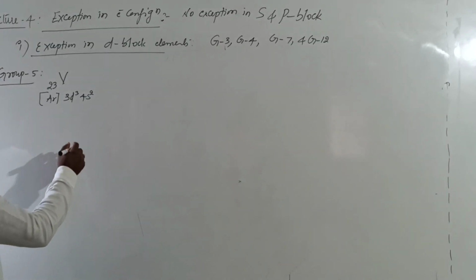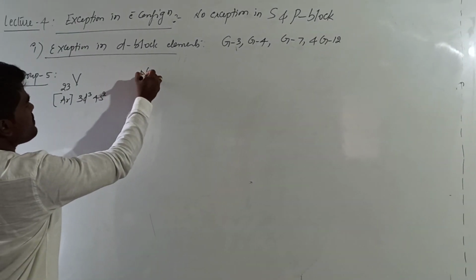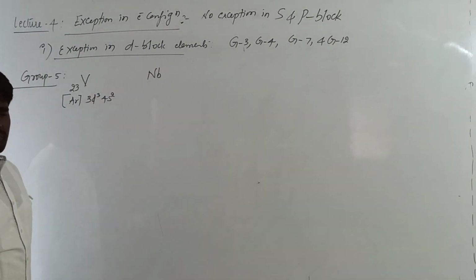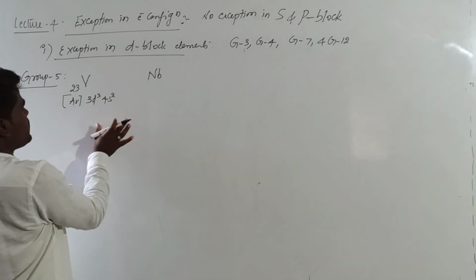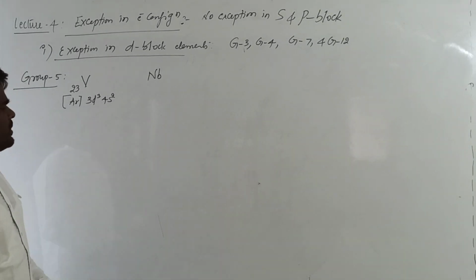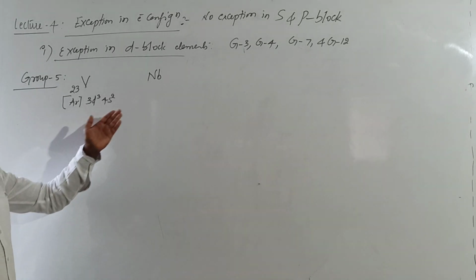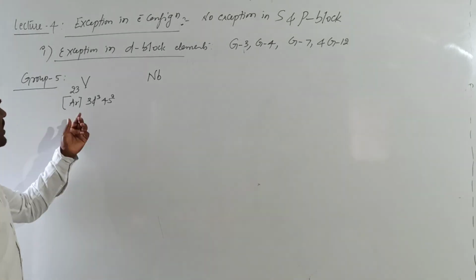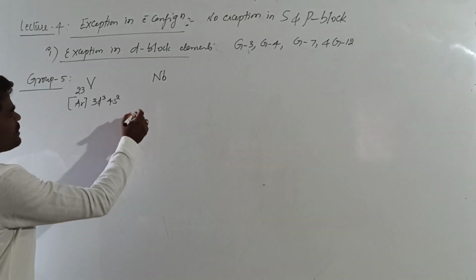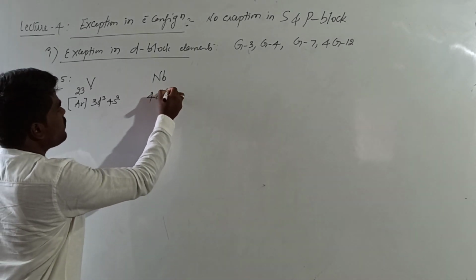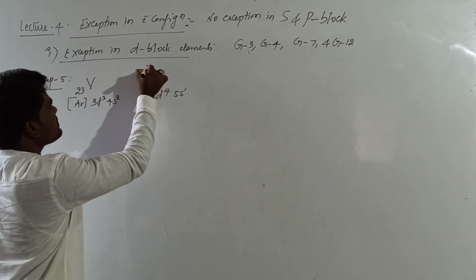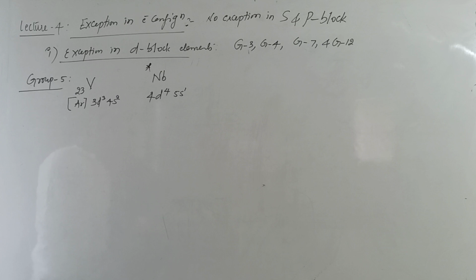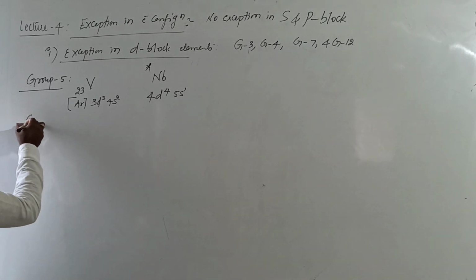Right? Now, what is the next element in this? Niobium. As it comes under the same group, it is expected to exhibit 4d3 and 5s2 in the same manner as that of vanadium. But it is found to have 4d4 and 5s1. This is the exception in the case of group 5 elements.